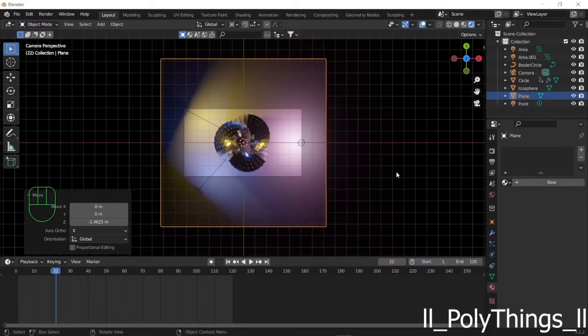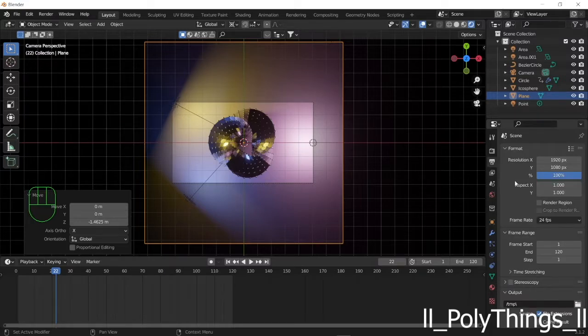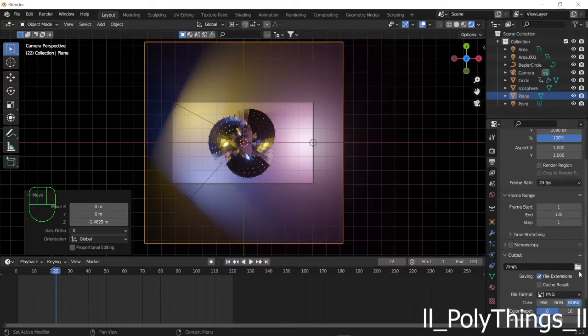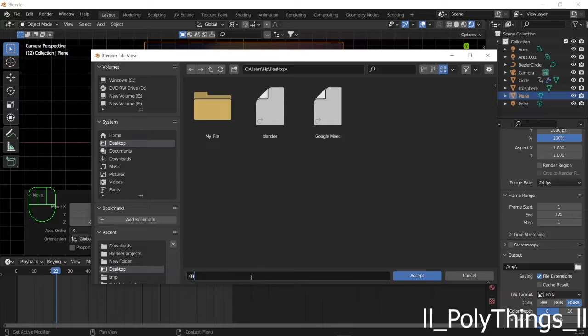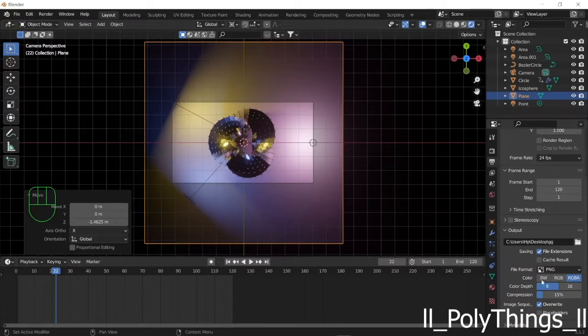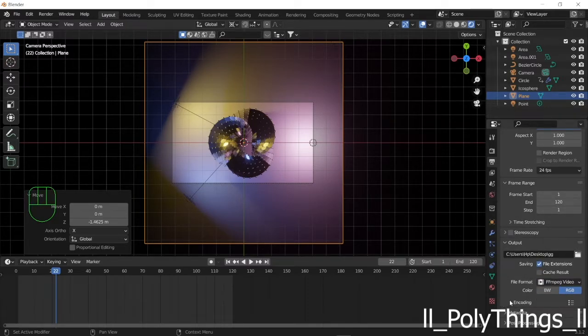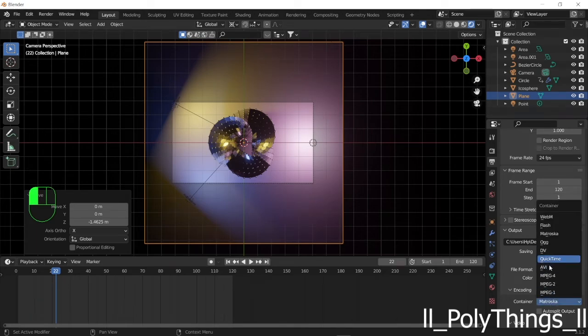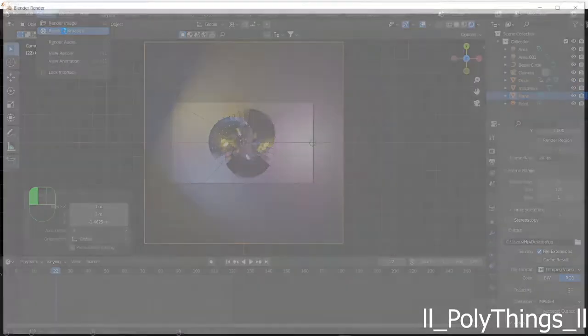Now I will show you how to render this as a video file. So go to output properties, set your desirable frame rate and set your location. I'll keep it on desktop. And select the file format as MPEG video, encoding as MPEG-4. Now go ahead and click the render button and render animation.